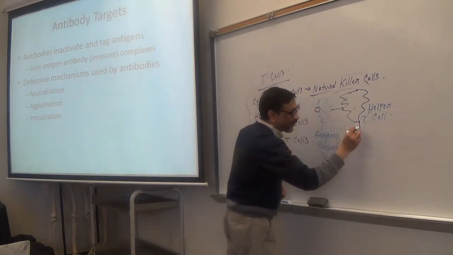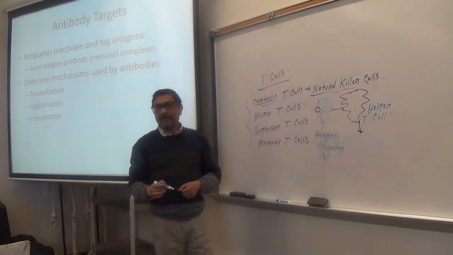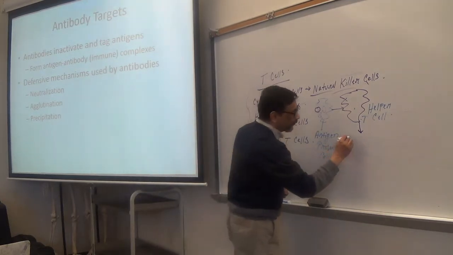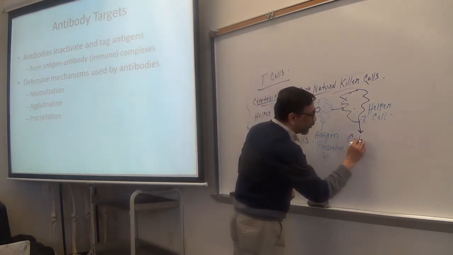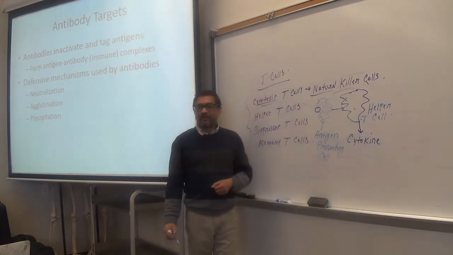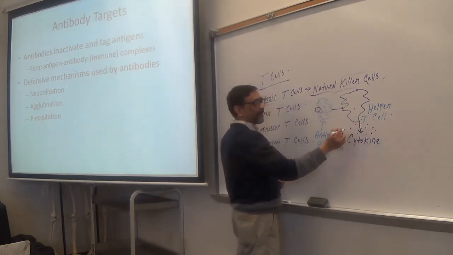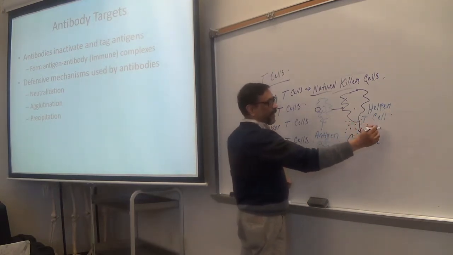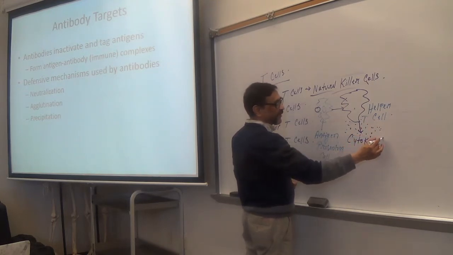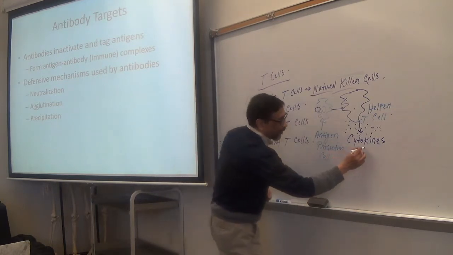Then helper T cells will do what now? Will release a chemical that is called cytokine. A very important chemical, released by helper T cell. Cytokine. There are different types, you can say cytokines. And cytokines will do what?